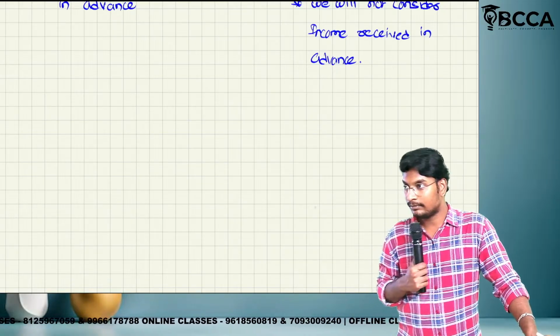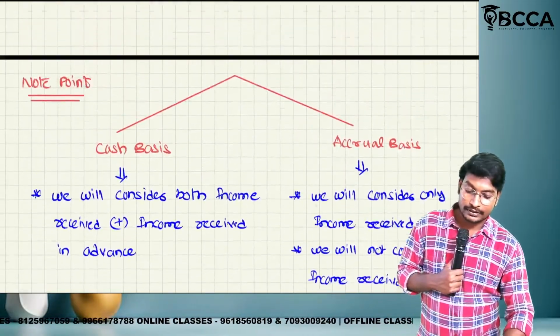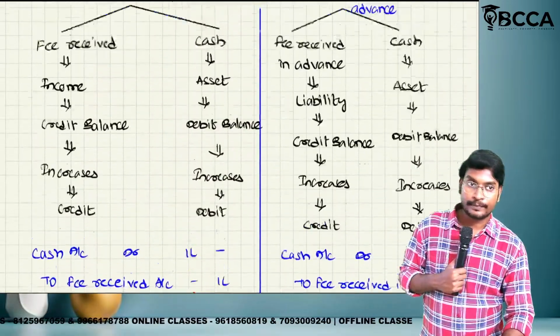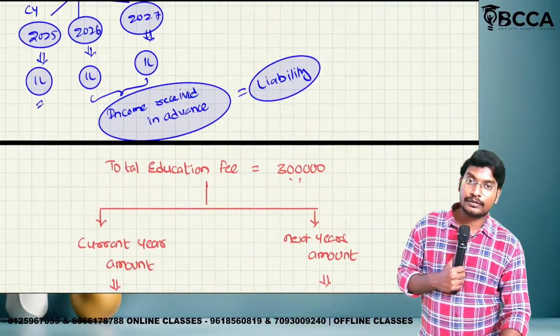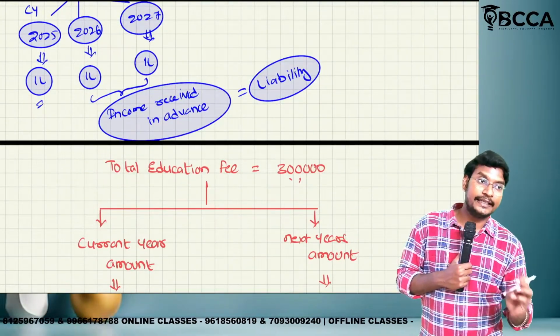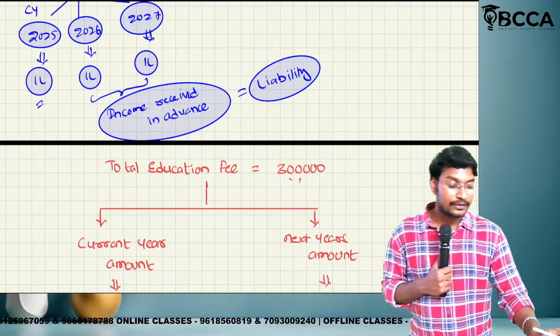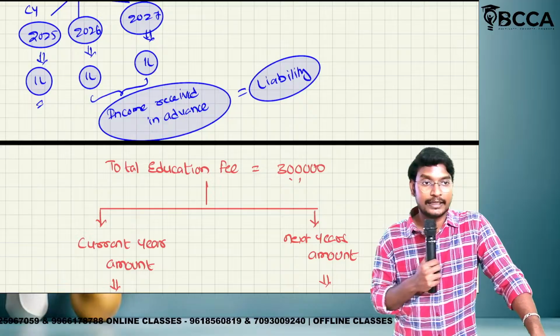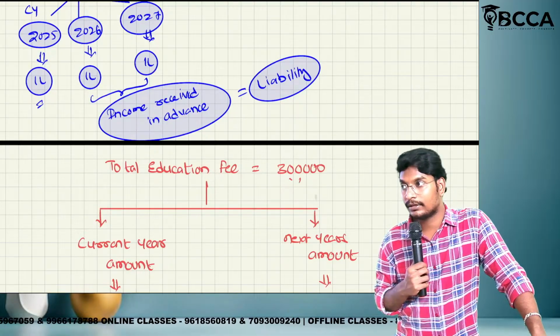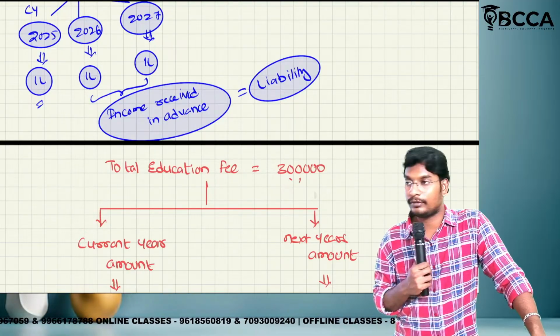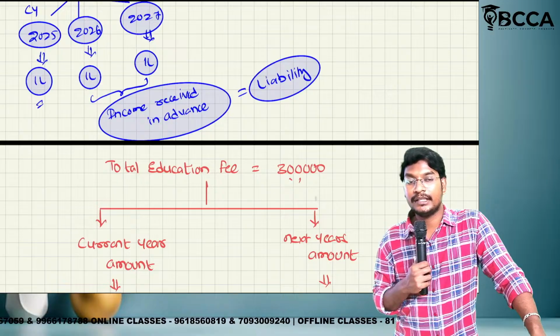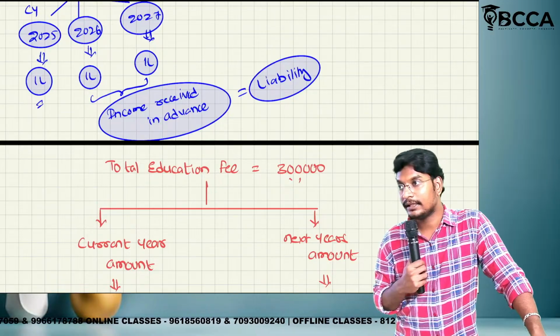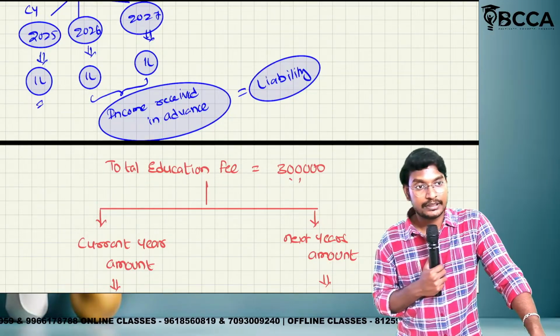There are so many examples, but I have taken the education service so that you can understand by yourself. In this way we have completed the 4 special transactions. What are the 4 special transactions? Outstanding expenditure, prepaid expenditure, income receivable, and income received in advance. Now we have to solve one question regarding the meaning of cash basis and accrual basis. Is there any doubt regarding this?